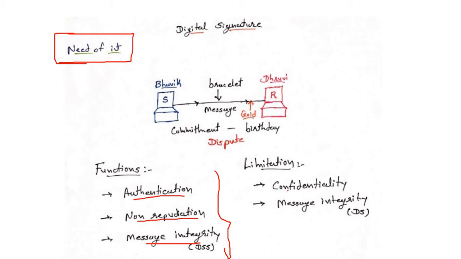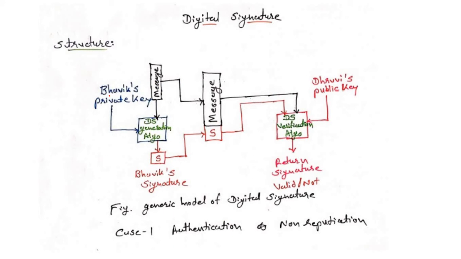Now, one limitation was about confidentiality. We handled it by using various things. First is the generic model of digital signature, in which we get authentication and non-repudiation. We use the digital signature algorithm for the message, and at the receiver side we use the digital signature verification algorithm.